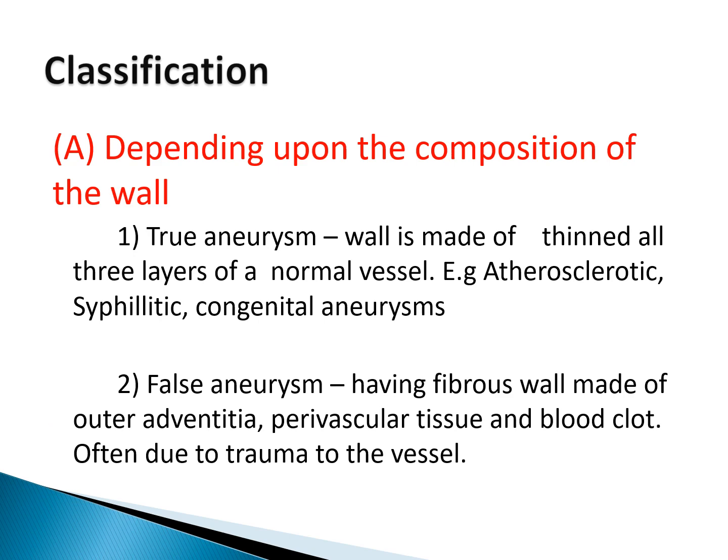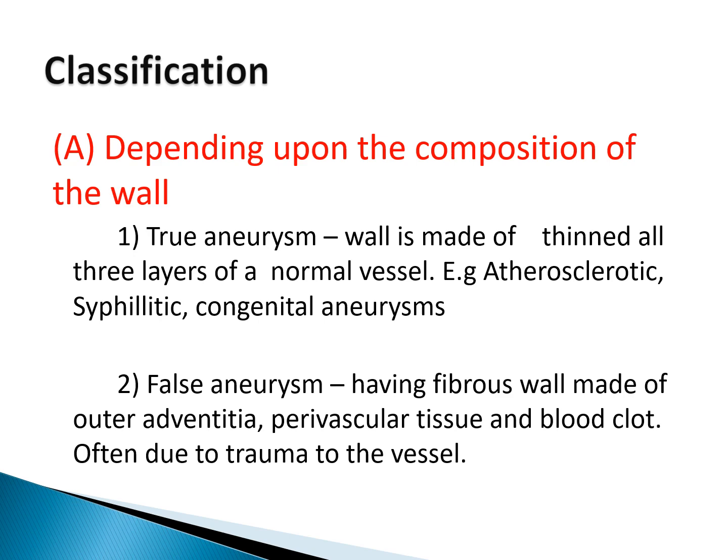Now true aneurysm means the wall is made up of all the three layers of the normal vessel. The dilated pouching that is there, that is lined by all the three layers, the intima, the media and the adventitia. Though these layers may be thinned out or even may be attenuated. Examples of true aneurysms are all the types of aneurysms that we see commonly. The atherosclerotic, syphilis, congenital aneurysms, they are all true aneurysms.